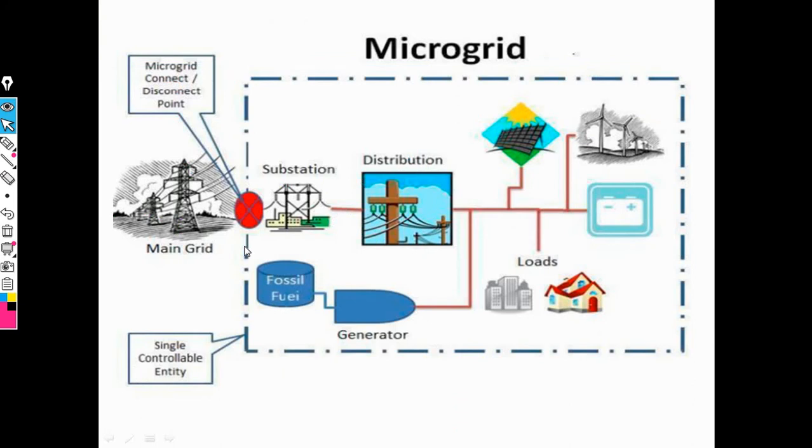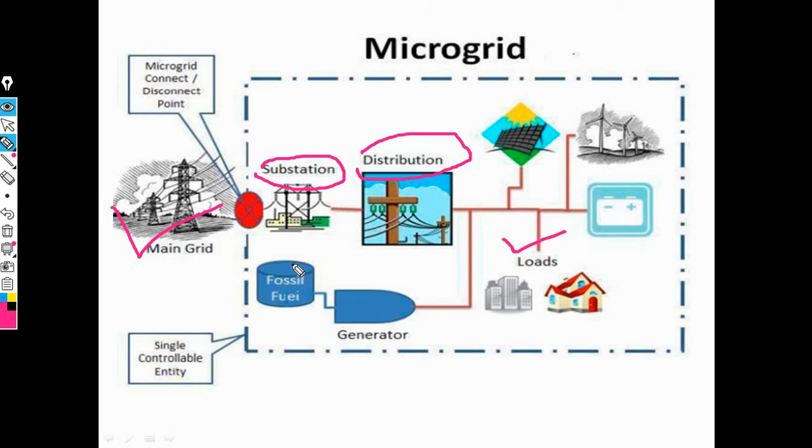Then the next point is the microgrid. Now this microgrid concept can be controlled with the help of the main grid. Okay, now this is the main grid. Then this is the substation point. Then the distribution point. Then the load side.